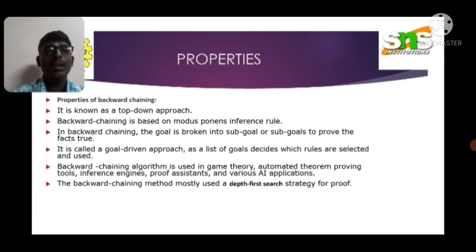It is called a goal driven approach, as the list of goals decides which rules are selected and used. The backward chaining algorithm is used in game theory, automated theorem proving tools, inference engines, proof assistants and various AI applications. The backward chaining method mostly uses a depth first search strategy for proofs.